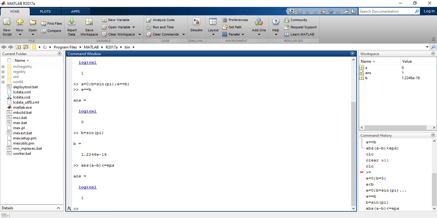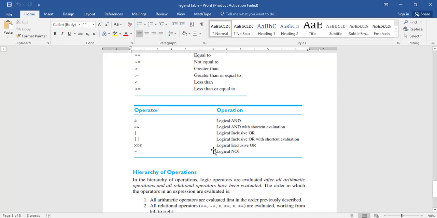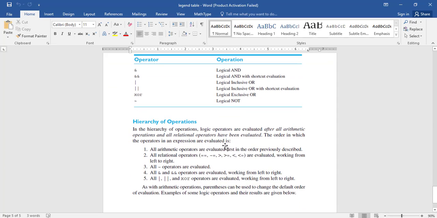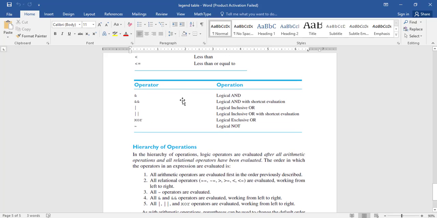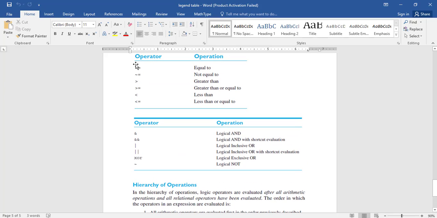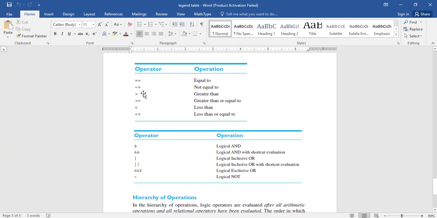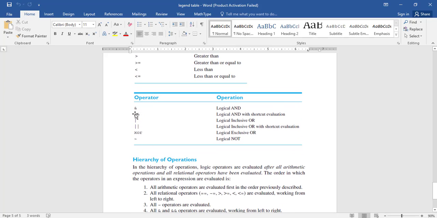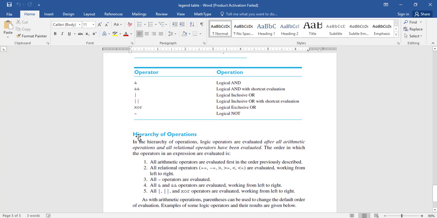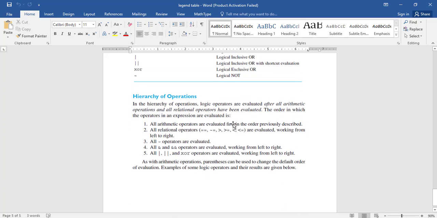So these are the logical operators as told. As you know, statements may be composed of more than one of these operators in a single statement, so there is a hierarchy of operations, right? The arithmetic operations are evaluated first in the order previously described, like BEDMAS.